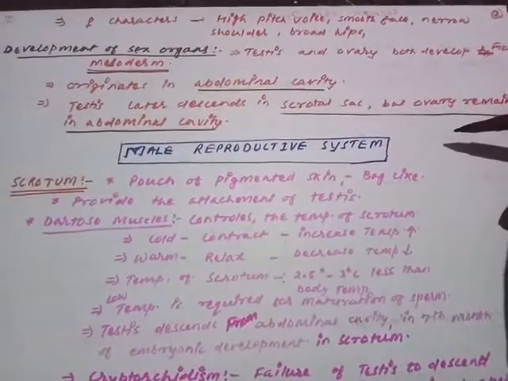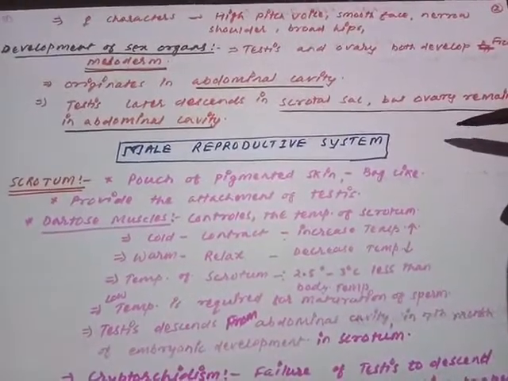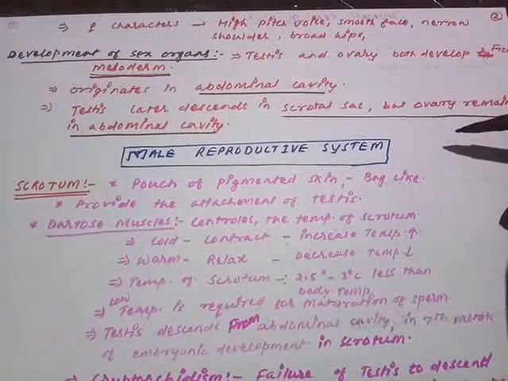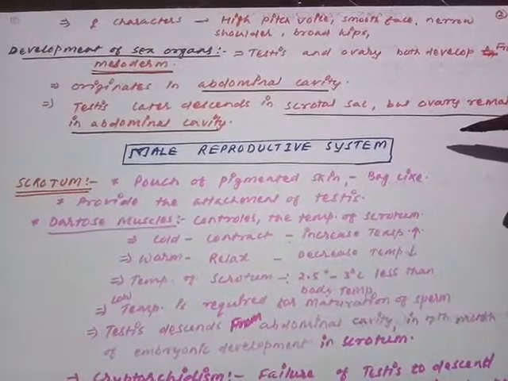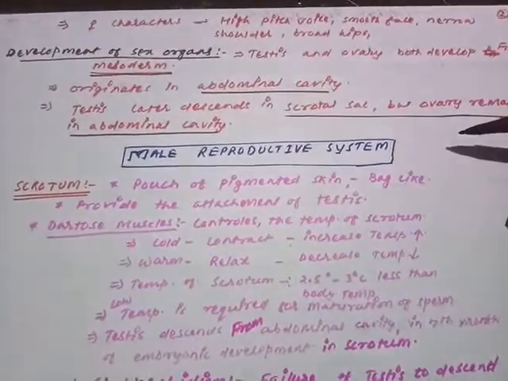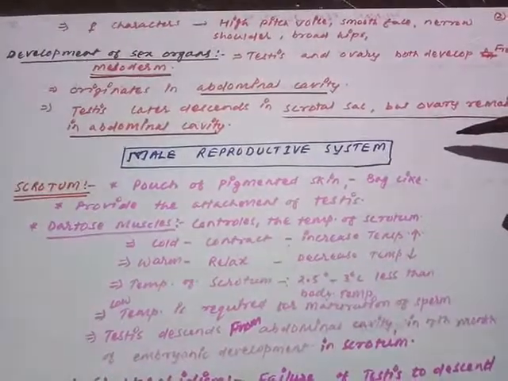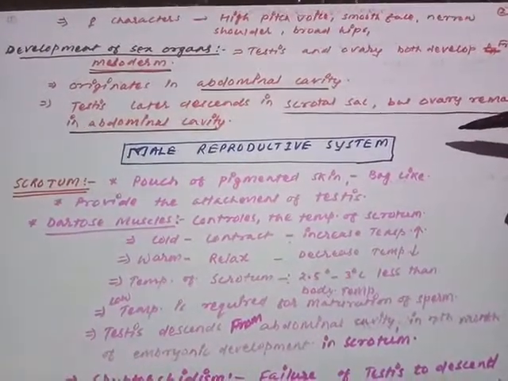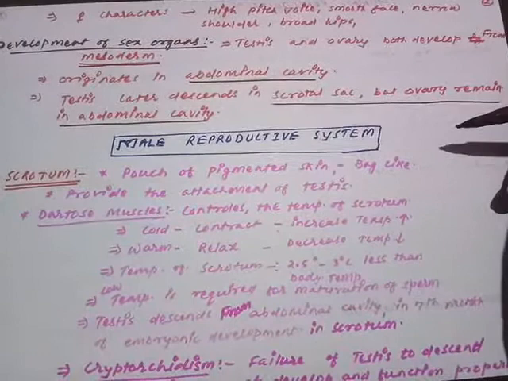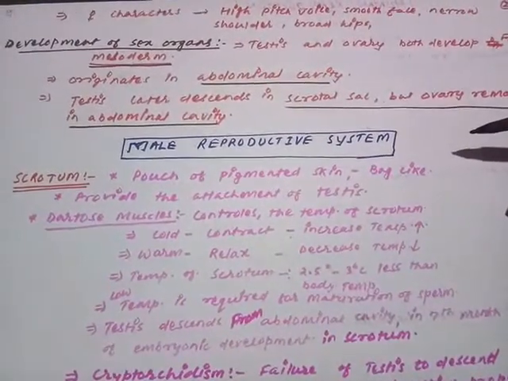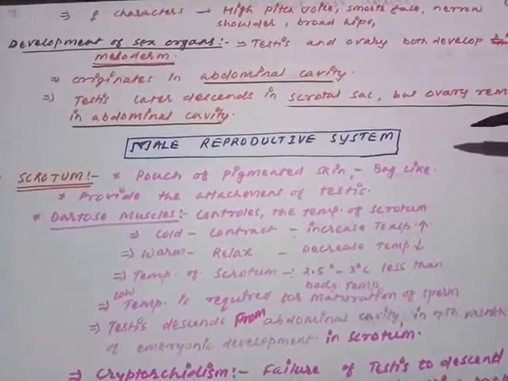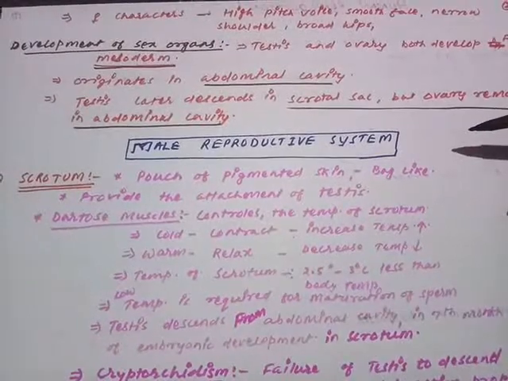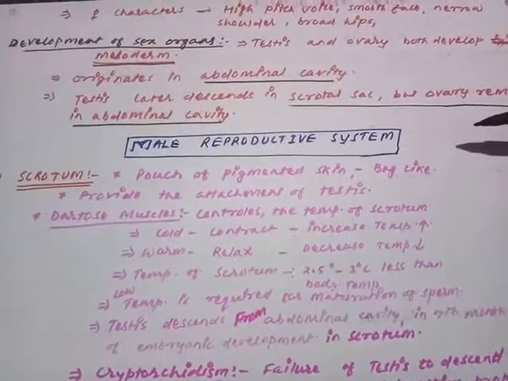This is a very crucial and important point. What is the reason behind that? We'll discuss that later, but just remember, the testis has to descend into the scrotal sac, but the ovary has to always remain in the abdominal cavity.